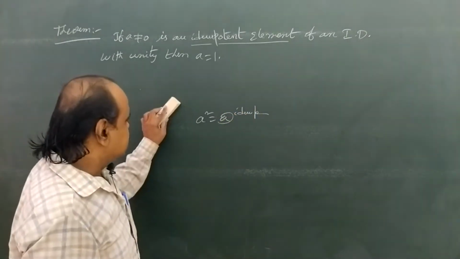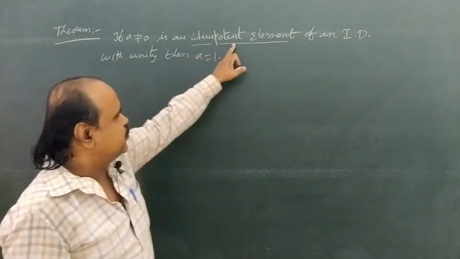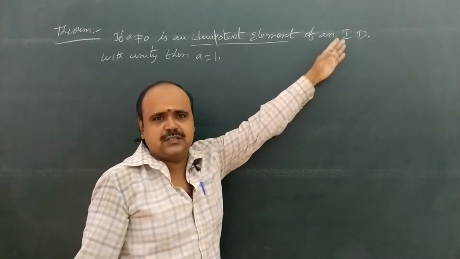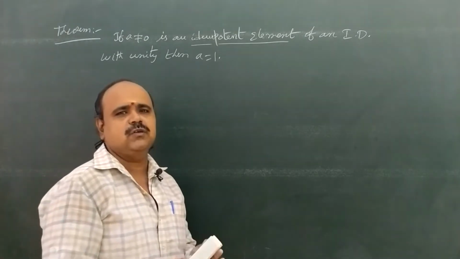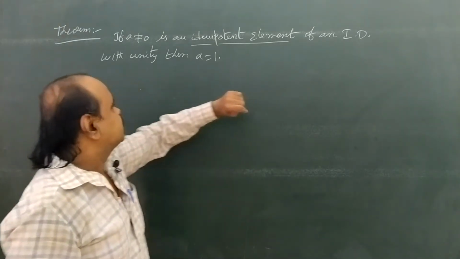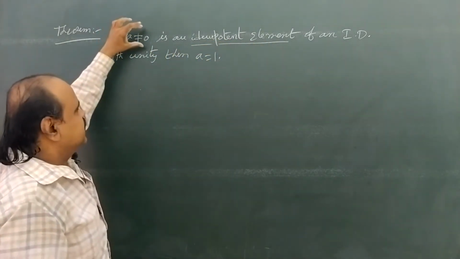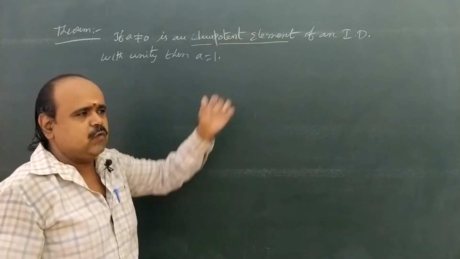Okay? So here also they have given a small a, a non-zero element, as an idempotent element of an integral domain. Here the ring is an integral domain. What is an integral domain? A commutative ring with unity and without zero divisors. So here, in an integral domain, they are taking small a not equal to 0 as an idempotent element. Then what do we have to prove?